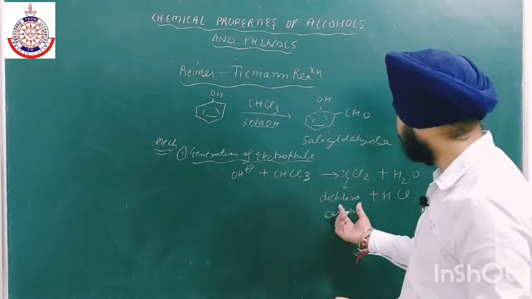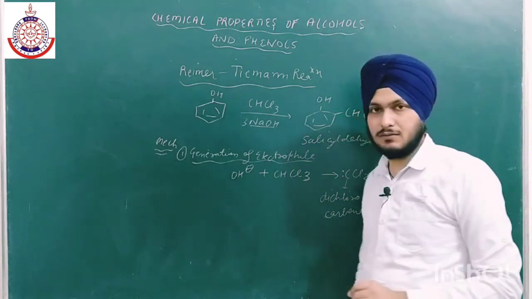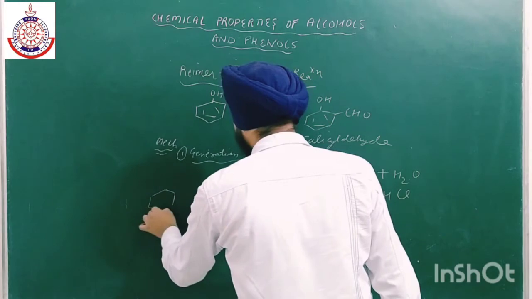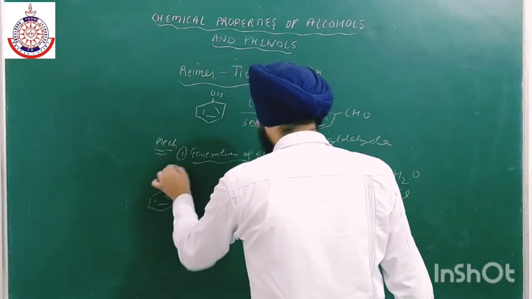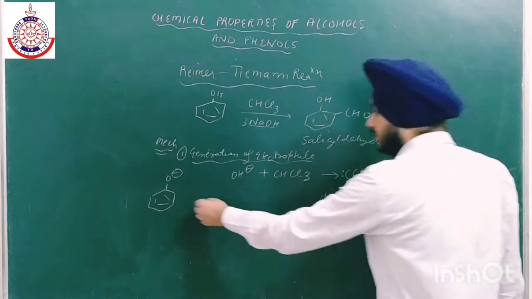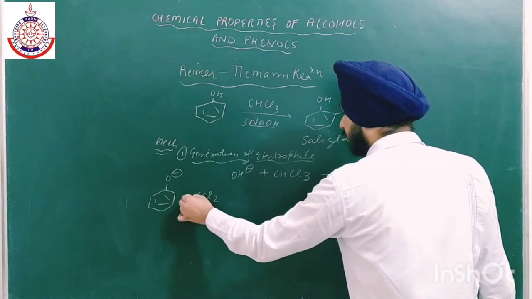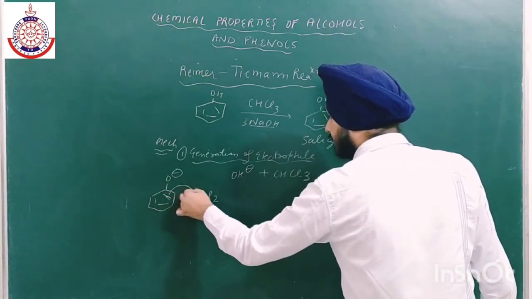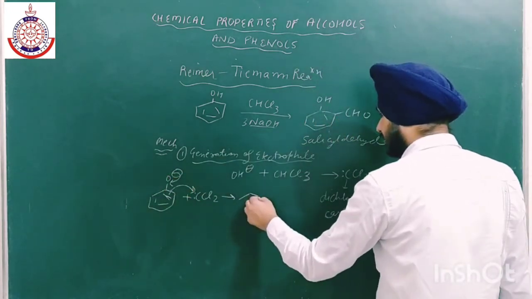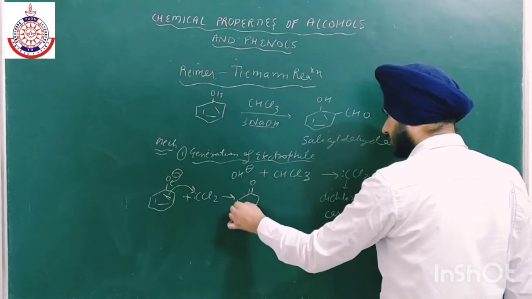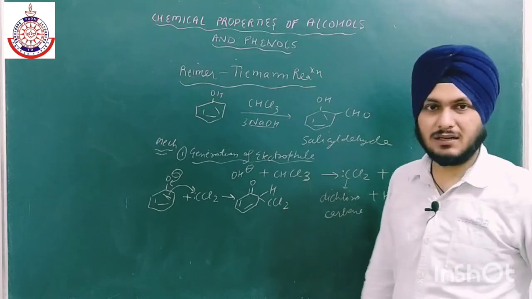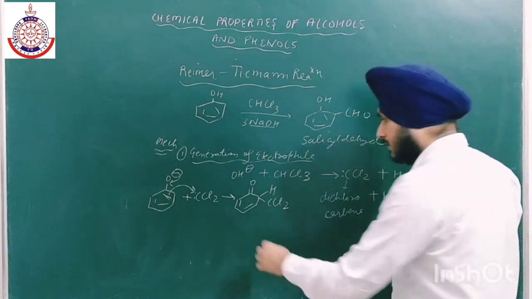Now this dichlorocarbene will act as an electrophile, and it will attack on phenol. We have to take phenol in the ionic form. So this CCl2 carbene will be attracted by this double bond, and this bond will shift over here, and we will get this product, with hydrogen and CCl2. Now an intramolecular proton transfer takes place.